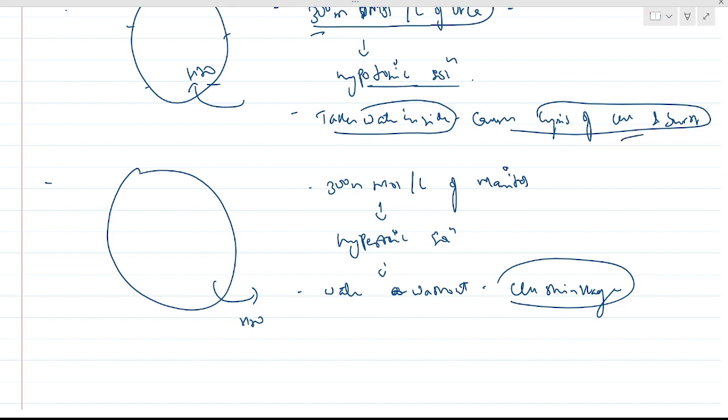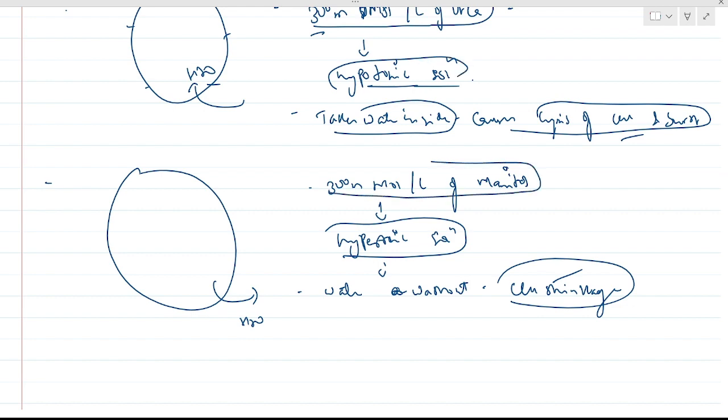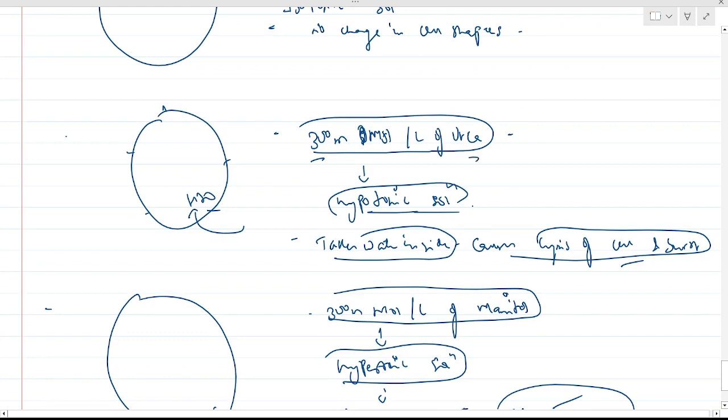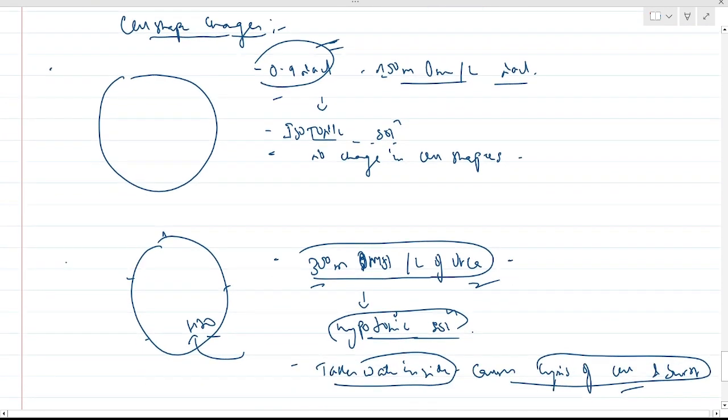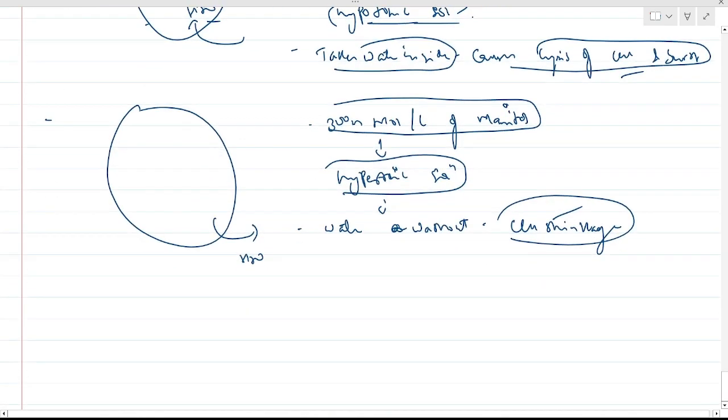Cell bursting in hypotonic solution, cell shrinkage in hypertonic solution. Remember, hypertonic is 300 millimoles of mannitol, hypotonic is urea, and 0.9 NaCl is isotonic solution. We give this in saline in hospitals: 0.9 NaCl, which is 150 milliosmol per liter of NaCl.